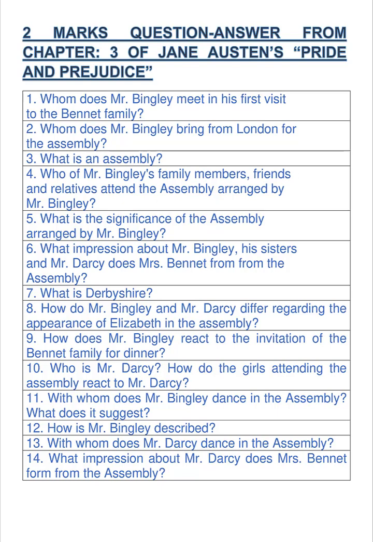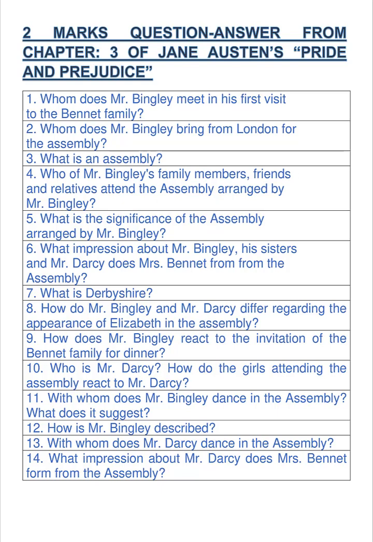Next question. How is Mr. Bingley described? Answer is: Mr. Bingley is quite young, good looking, and extremely agreeable. He has a pleasant countenance and easy manners. In short, his appearance has the power to captivate one and all.